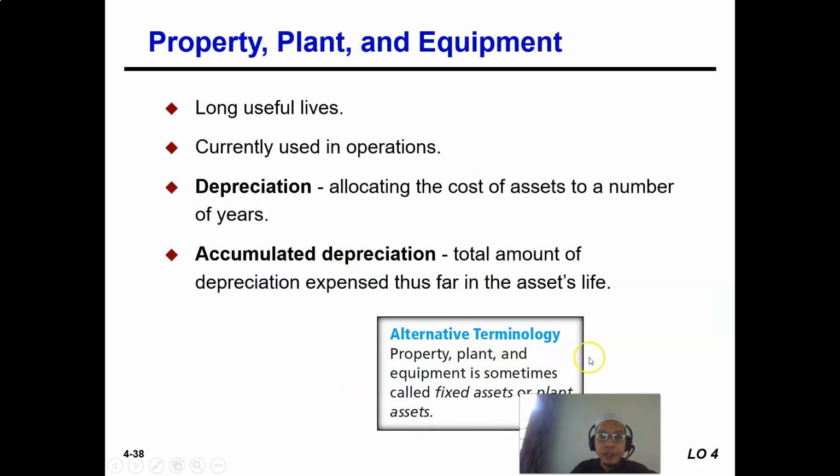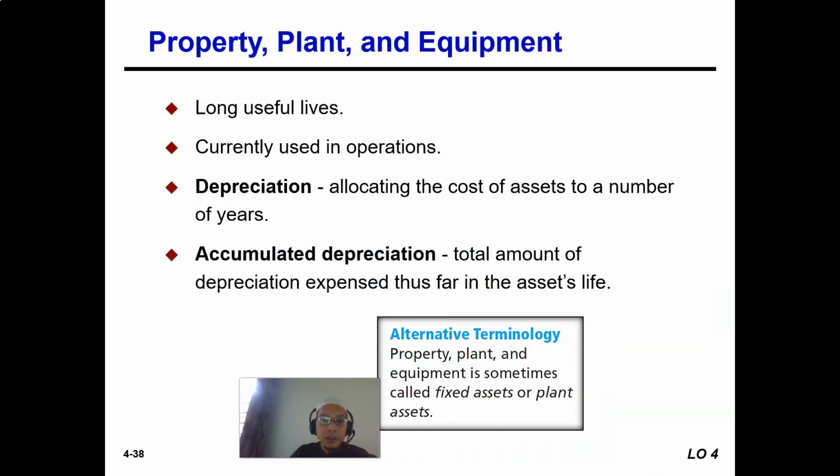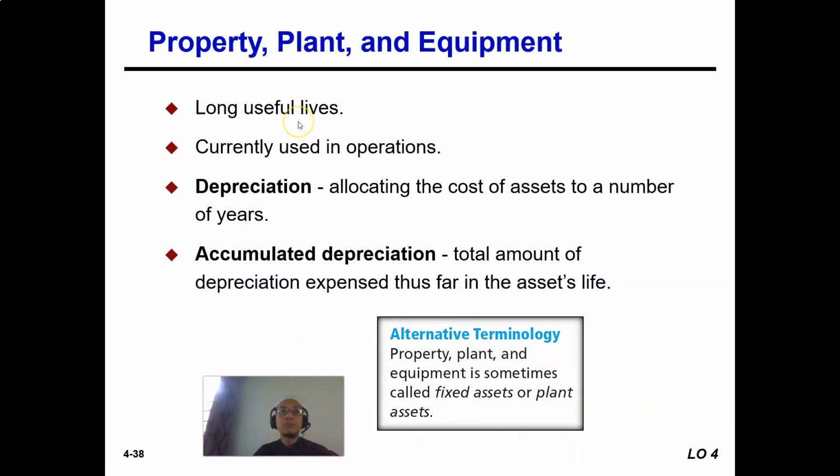Next we have the property, plant and equipment. Property, plant and equipment has long useful lives, so we are expecting to get benefit from owning those things for a long period of time.